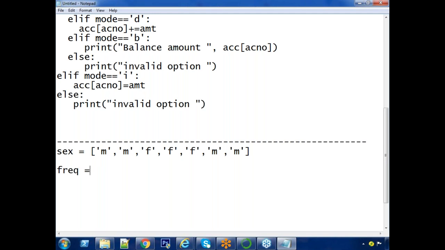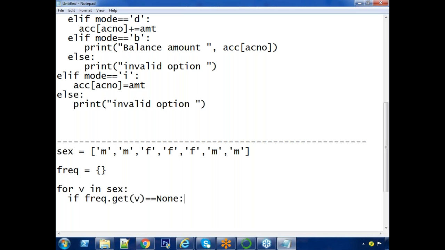Let's say frequency is my dictionary name. In the beginning, it is an empty dictionary. For v in sex, the loop will run 7 times. If frequency dot get of v equals None.